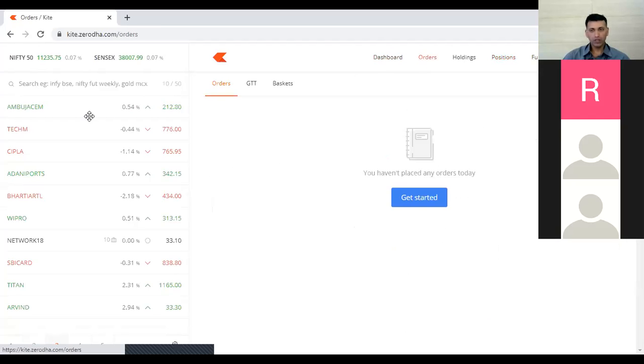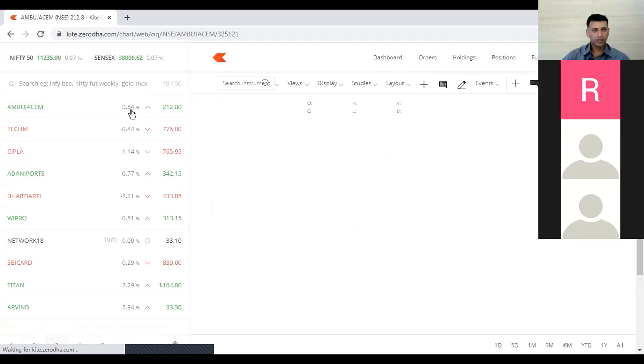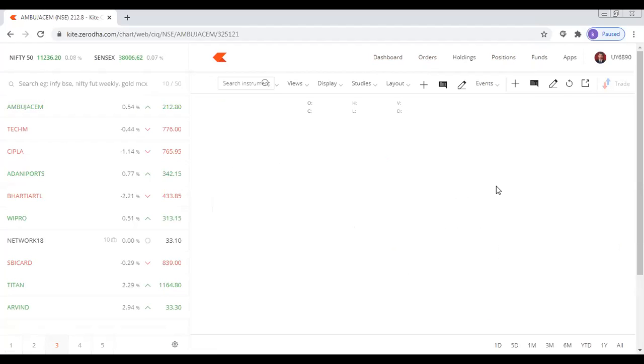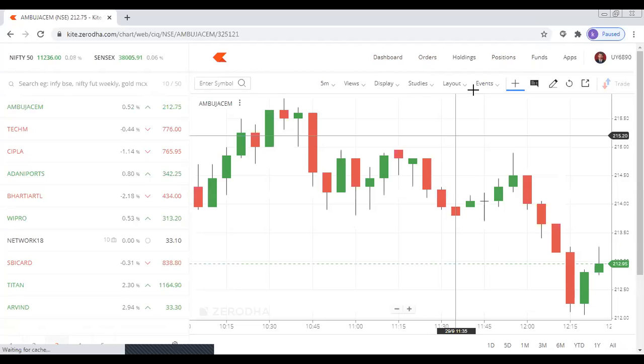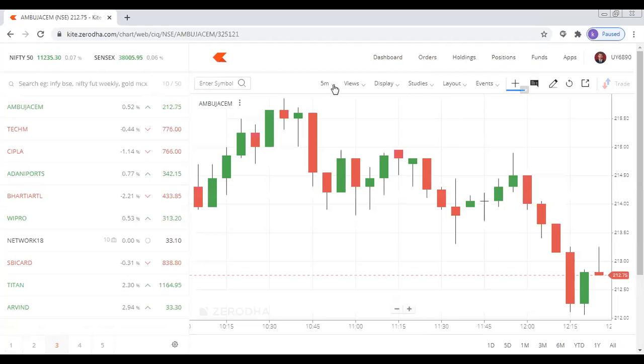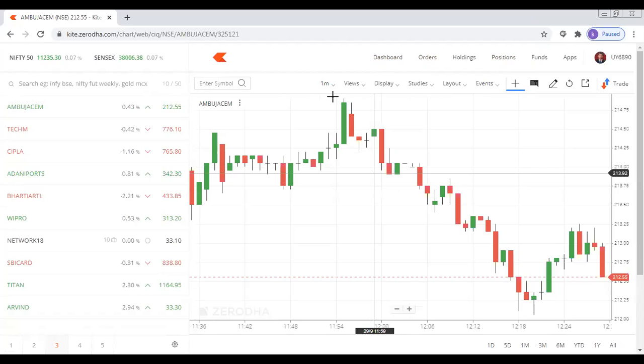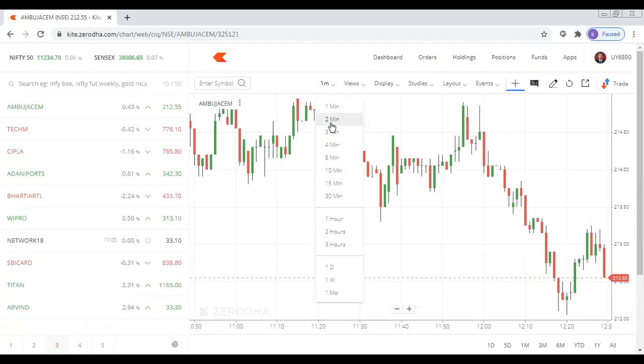Something else that I have to show you here is the different types of views that I can have. If I want two charts on one thing, this tells me how many minute chart I want. If I want a 1 minute chart, I'll get it for every minute, what is happening in terms of price. So this is called a 1 minute chart. Likewise, I have 2 minutes, 5 minutes, 1 hour, 1 day, 1 week, and 1 month chart. This talks about the views.